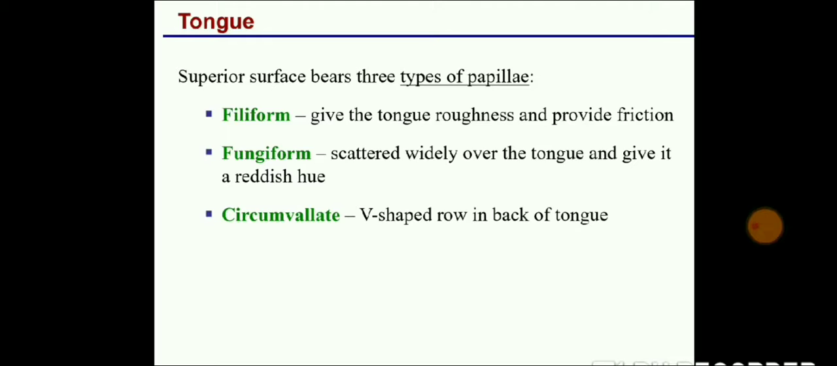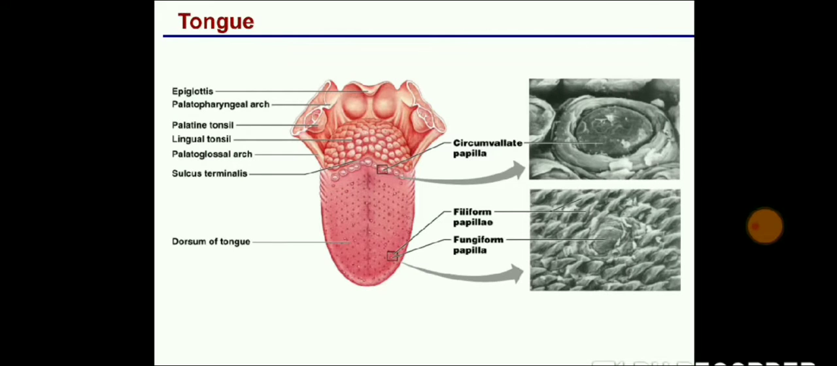Now the superior surface. In your exam, mostly the structure and function of the tongue will be asked. So these are some parts of the tongue. There are some types of papillae. If you observe your tongue, there are some dots present, and those are known as papillae. The types are filiform papillae, fungiform papillae and circumvallate papillae. Filiform papillae give roughness and provide friction. Fungiform papillae are scattered widely over the tongue and give a reddish surface, and circumvallate papillae are present in a V shape at the back of the tongue.